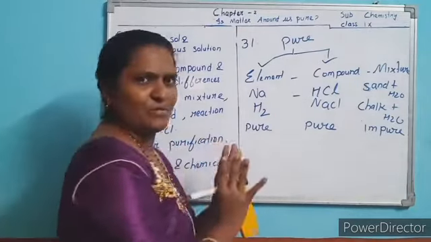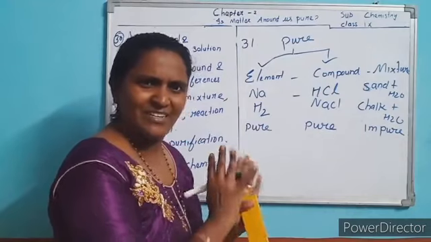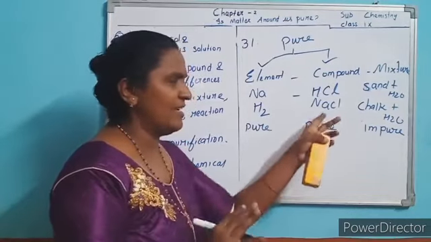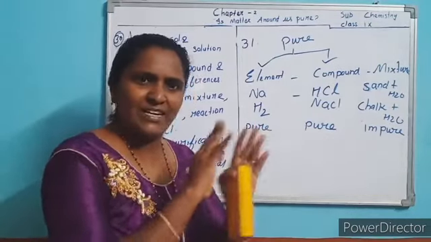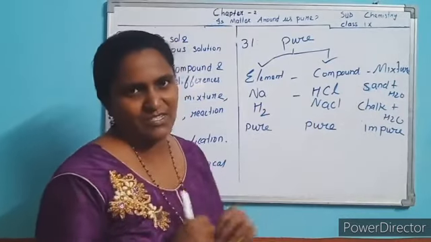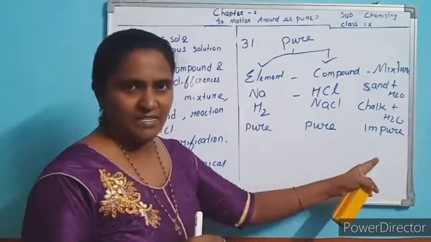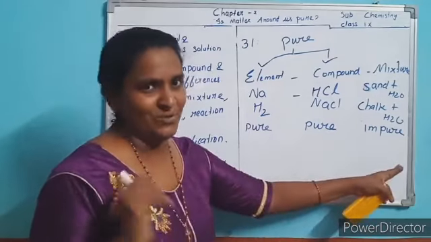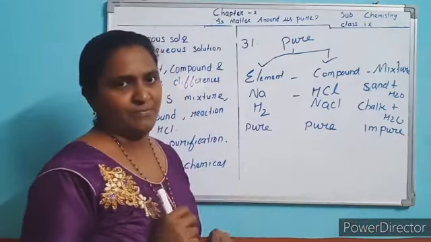In a pure substance, only one kind of substance is combined. Here also only NaCl is present, one salt. Here is a mixture of two compounds, so it is called a mixture. So it is also called impure. These two are pure forms.